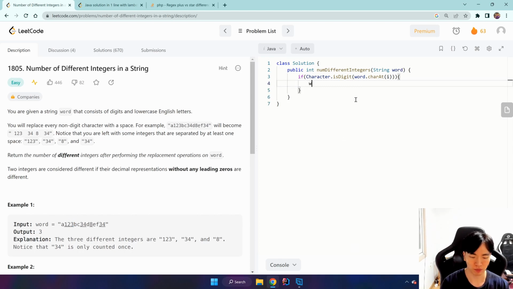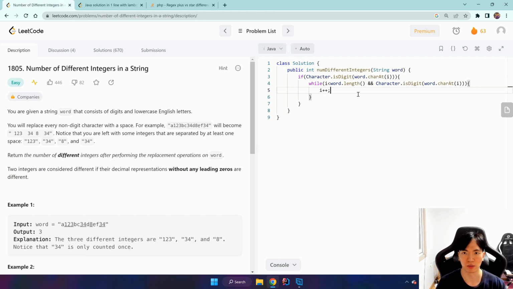So while i is less than word.length, because we don't want to iterate over our length, and Character.isDigit, again it's the same thing, then we keep looping through, so our pointer is still going to move to the right.